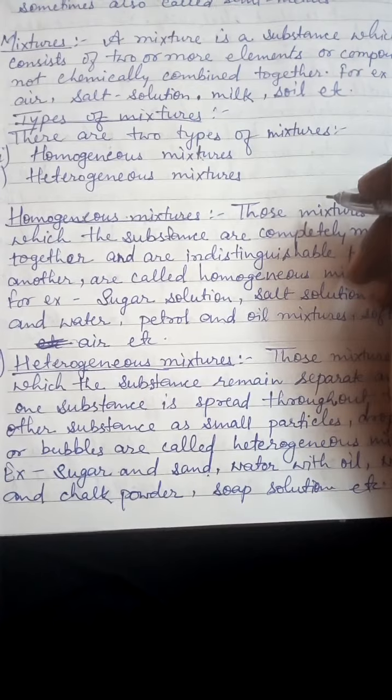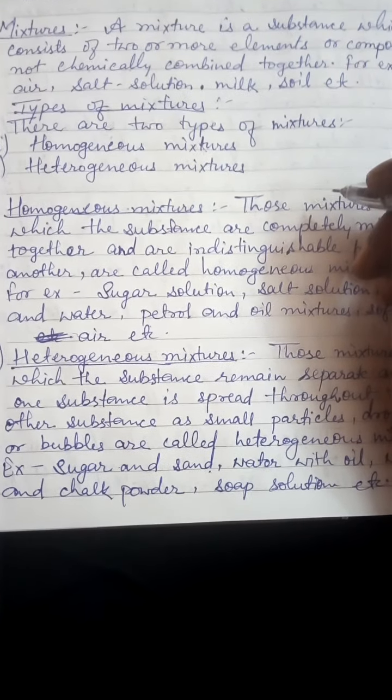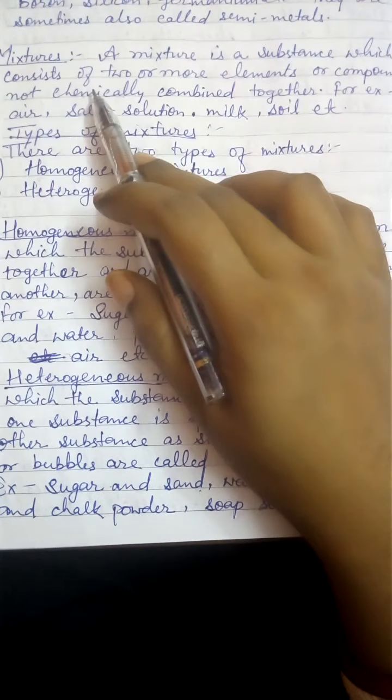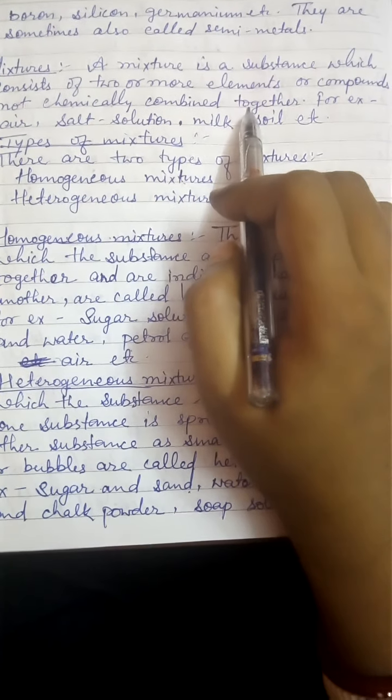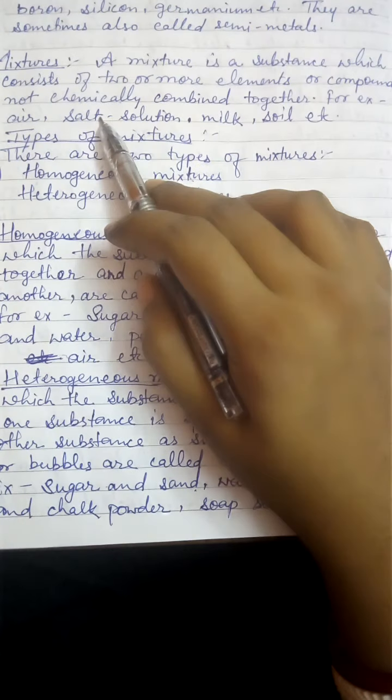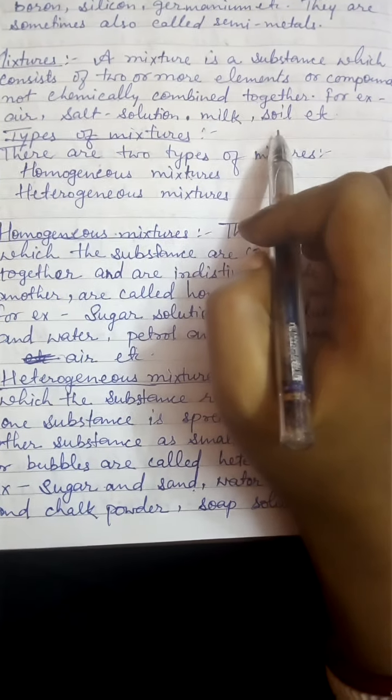Now comes the mixture, the next topic of this chapter. A mixture is a substance which consists of two or more elements or compounds not chemically combined together. For example, air, salt solution, milk, soil, etc.